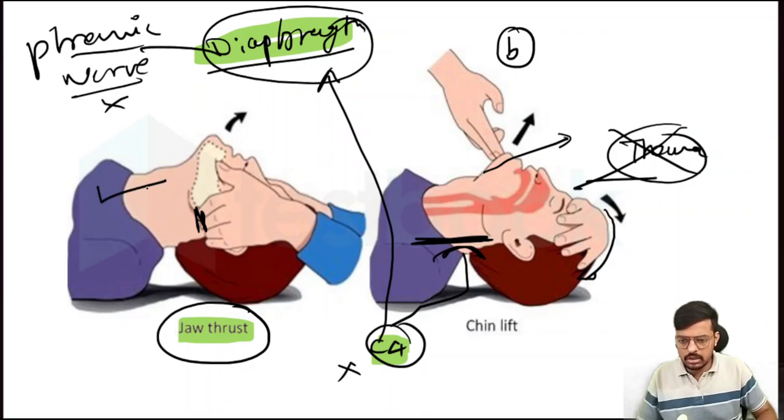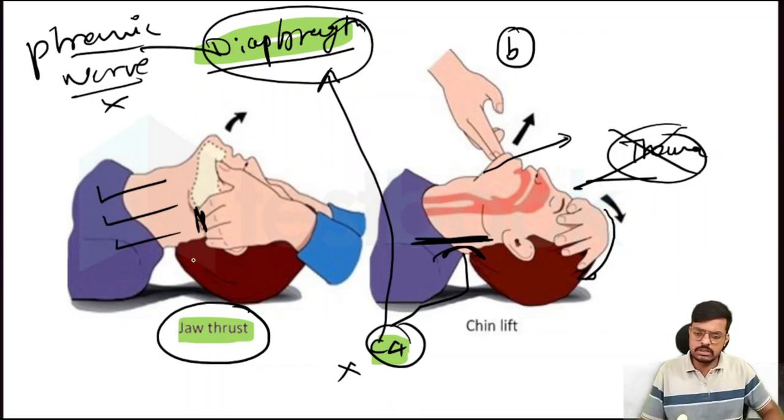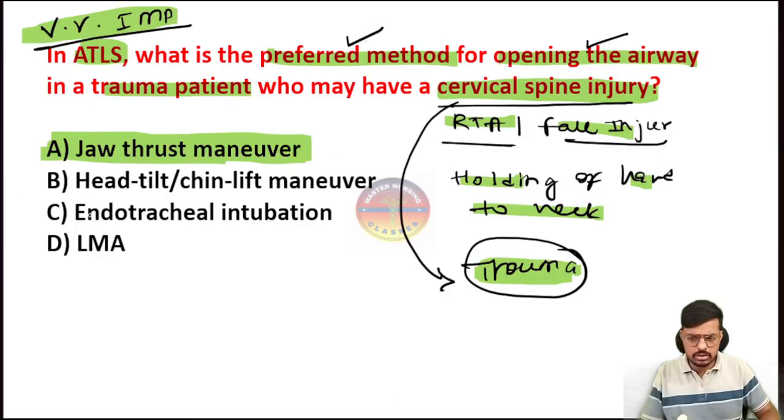In trauma patients, in cervical spine injury, and in a patient with a history of a fall, the preferred one is always the jaw thrust maneuver. Very important. These questions may be asked every time in the exams, very repeatedly. Hope it's very much clear.